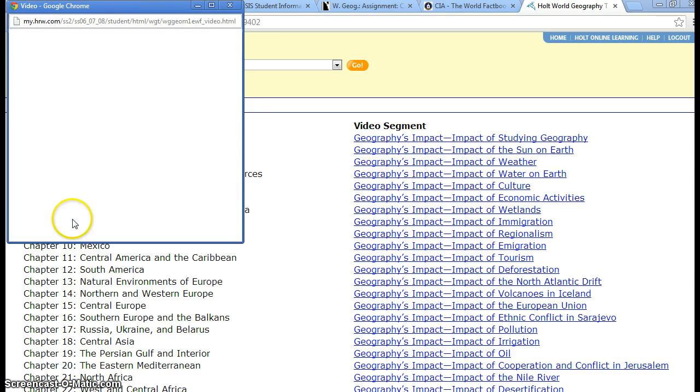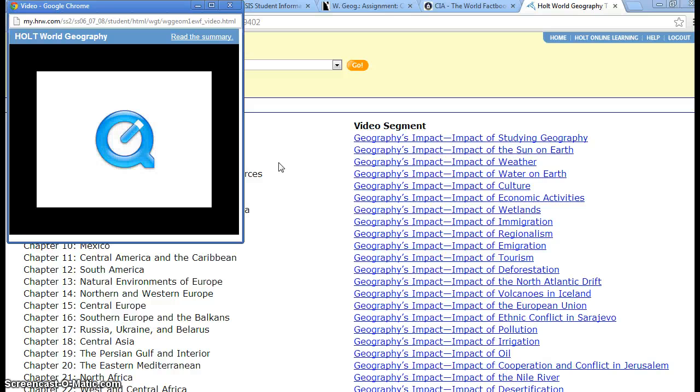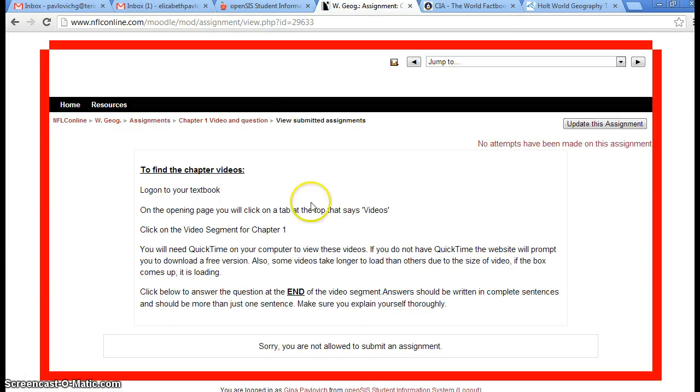Now what's going to happen is this box is going to pop up, and this is going to take anywhere from about a minute to 5 minutes to download, depending on the length of the video. But as long as you see this box and this Q, then that means the video is downloading. So just leave it there, leave it alone. You can go back to here.